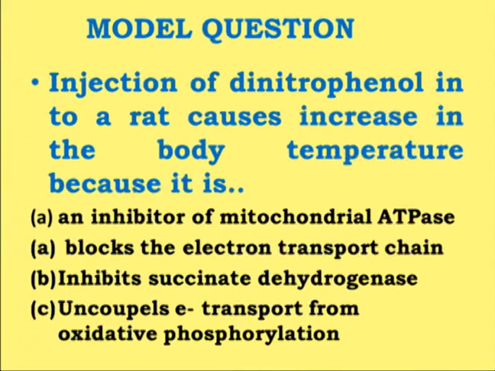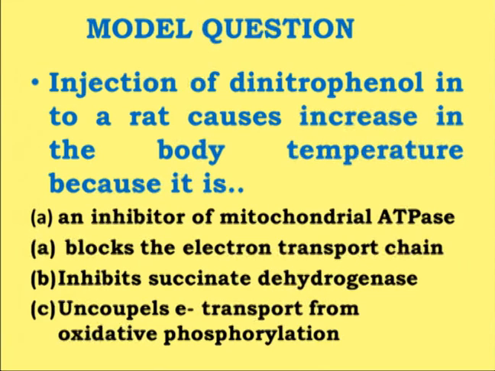Okay. Now let us discuss certain model questions related to this particular topic. Injection of dinitrophenol into a rat causes an increase in body temperature because it is: an inhibitor of mitochondrial ATPase, blocks the electron transport chain, inhibits succinate dehydrogenase, or uncouples electron transport from oxidative phosphorylation.